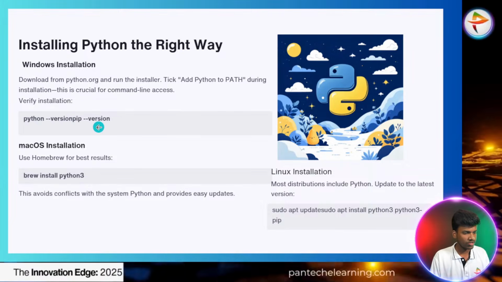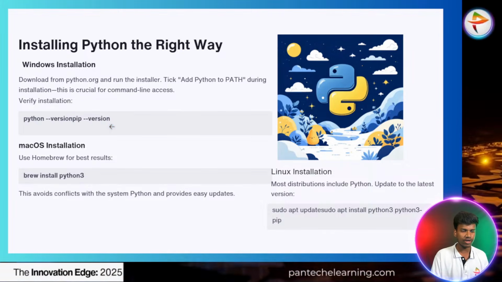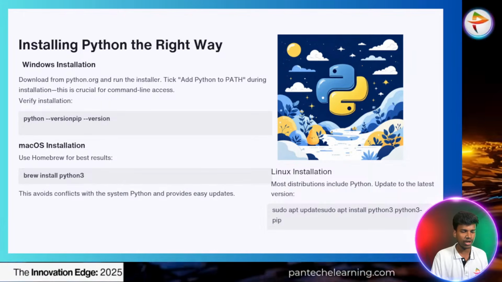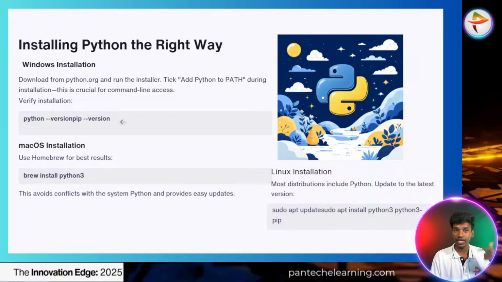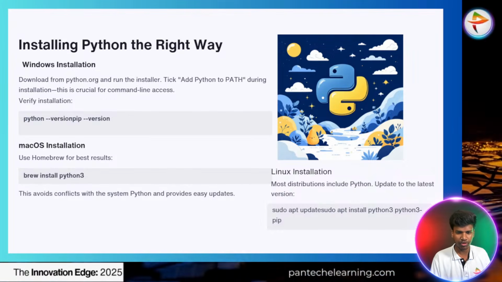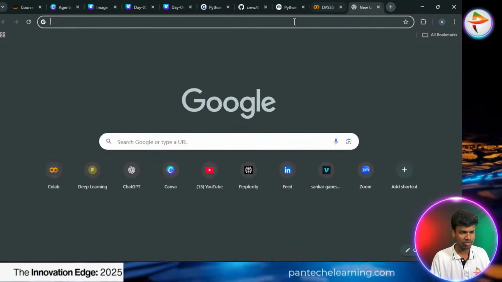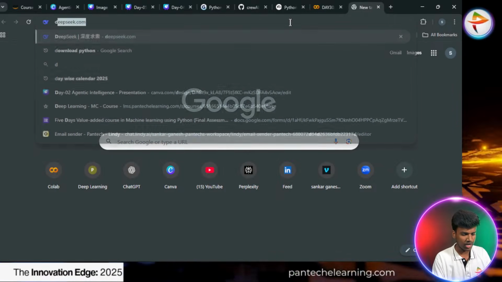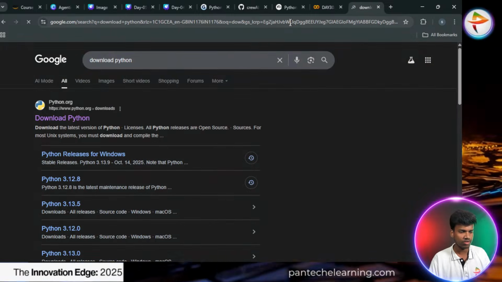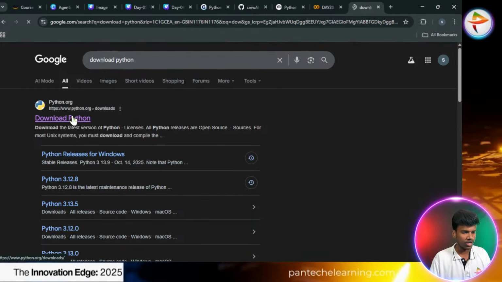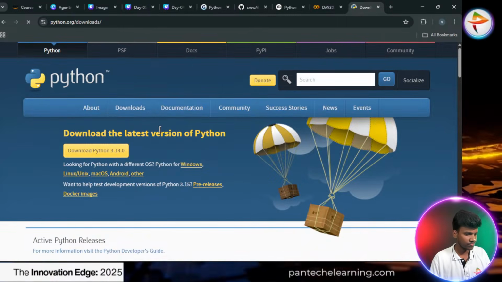Okay, so this is one way we have to install. You have a command prompt, you have to follow this way. Before you check with this, we need to install. Most people install the Python software by going to the browser and typing download Python, and choosing the first initial website.